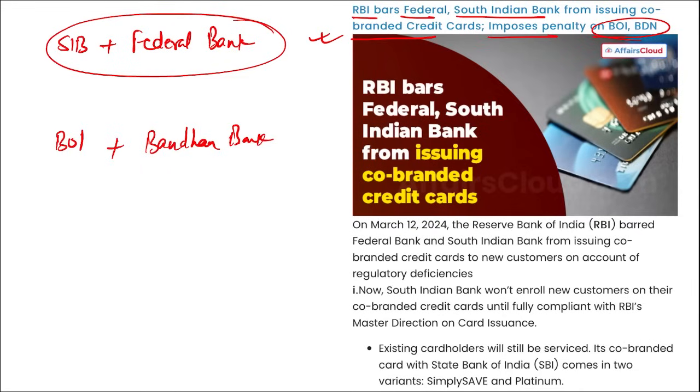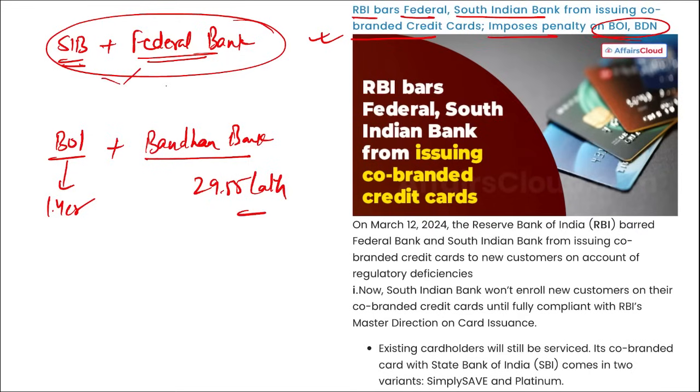And if we look at the penalty amount, on Bank of India the penalty has been 1.4 crore rupees. And if we talk about Bandhan Bank, there was a penalty of 29.55 lakh rupees. The reason behind this is the non-compliance of certain directions by RBI. Correct? So South Indian Bank and Federal Bank won't be able to issue any new co-branded credit cards, and Bank of India and Bandhan Bank were imposed penalties by RBI.